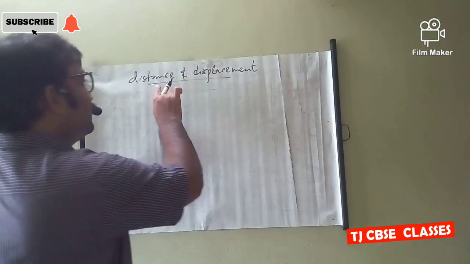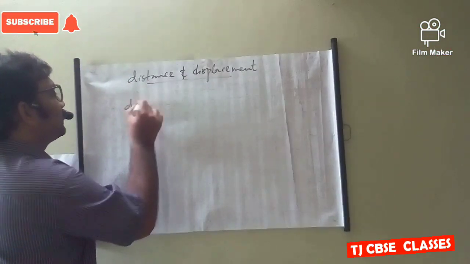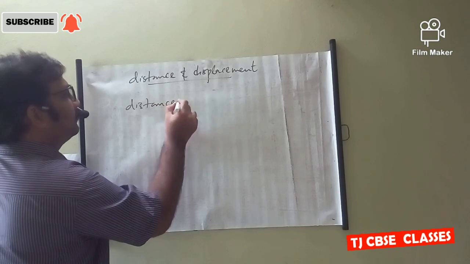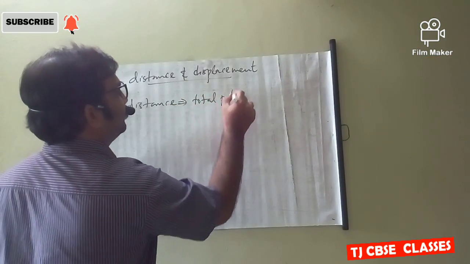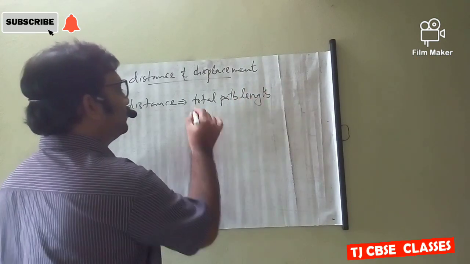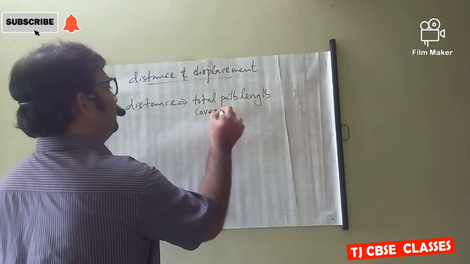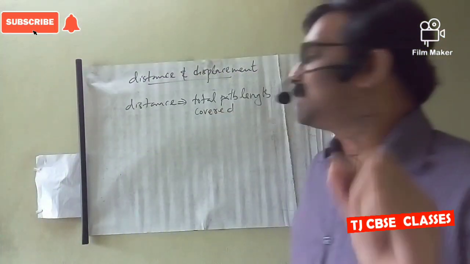The next terms are distance and displacement. Distance means the total path length covered by the object. Total path length covered by the object is termed as distance.